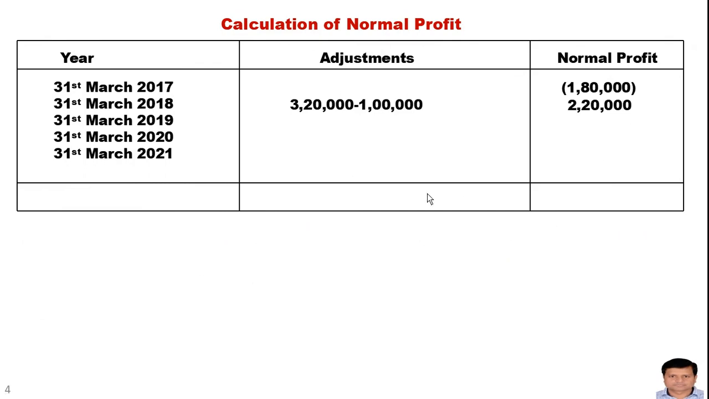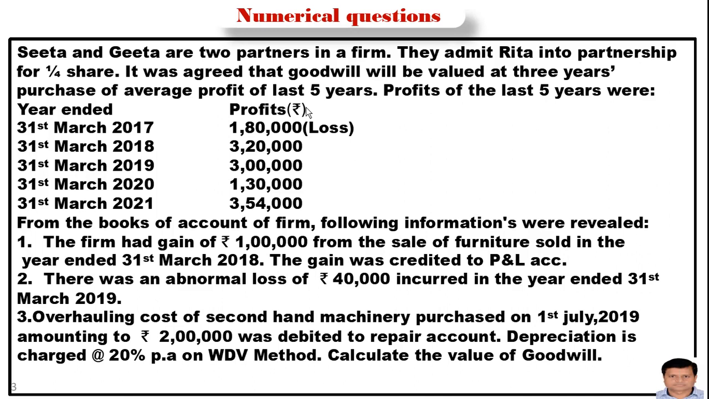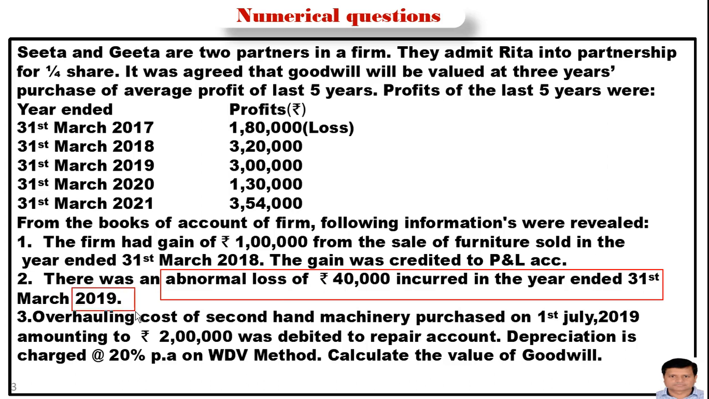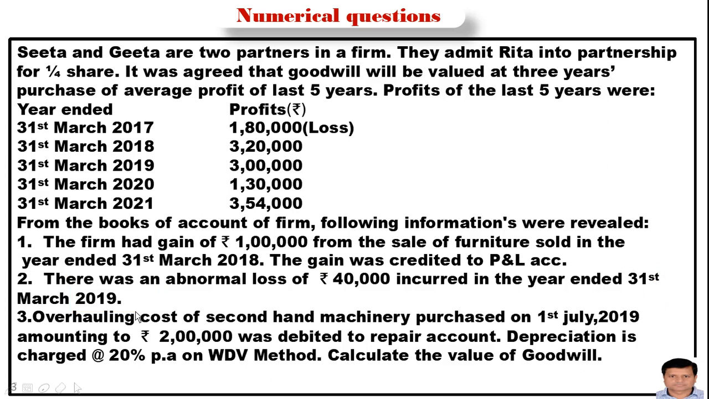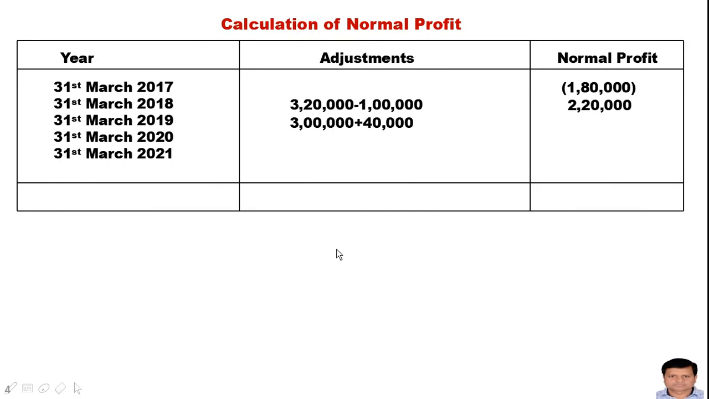For the year 2019, if we again see the question, why has 40,000 rupees been added? Here the clear information is given in the question: the abnormal loss of rupees 40,000 in the year ended 31st March 2019. So that's why this amount has been added. So the normal profit of 2019 will be 3,40,000.